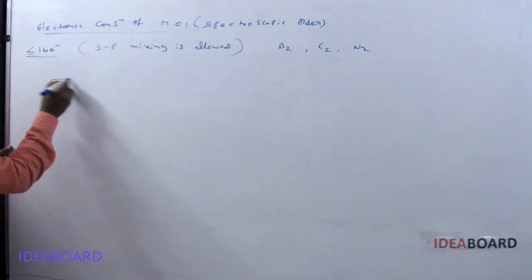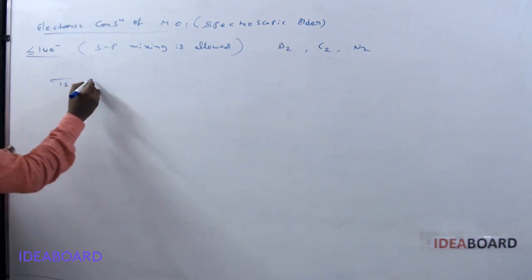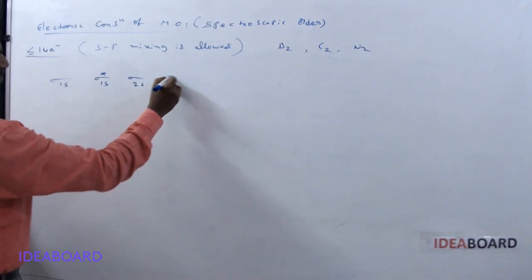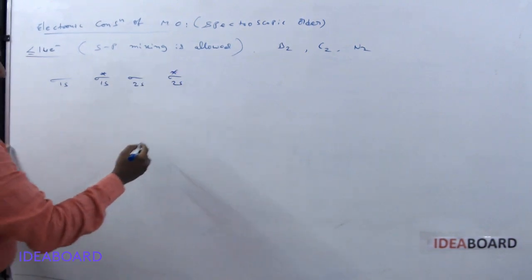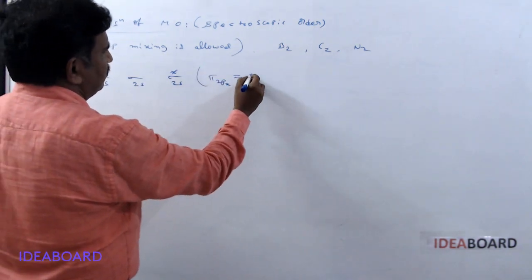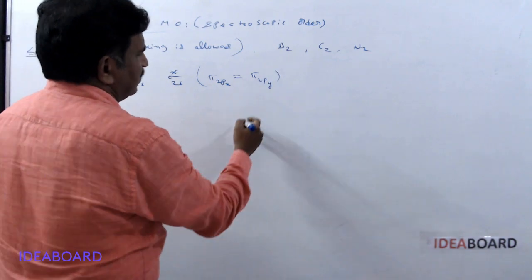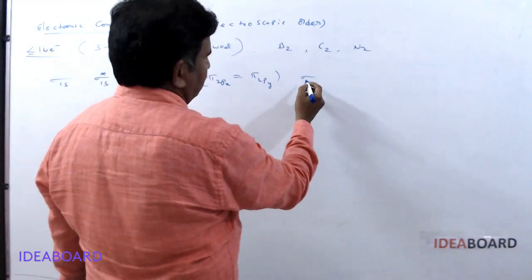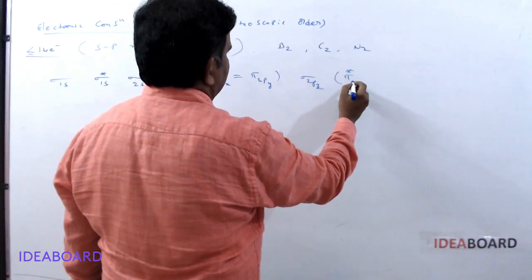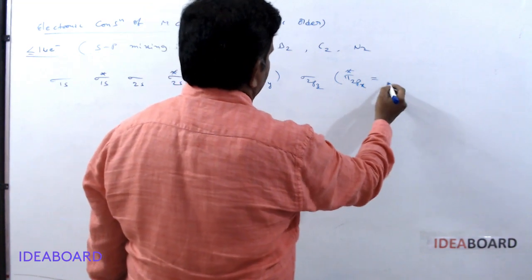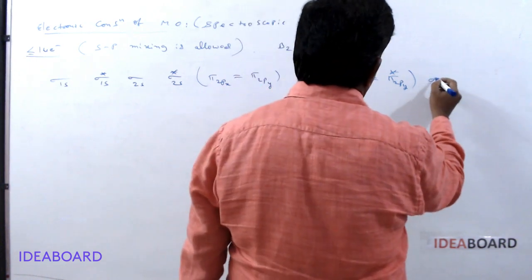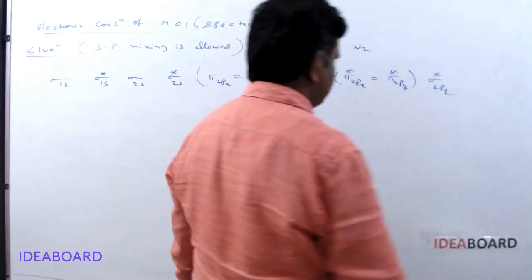What is this configuration? Sigma 1s, sigma star 1s, sigma 2s, sigma star 2s, pi 2px equal to pi 2py, sigma 2pz, pi star 2px equal to pi star 2py, and sigma star 2pz.